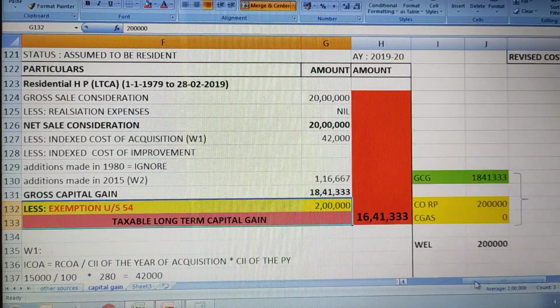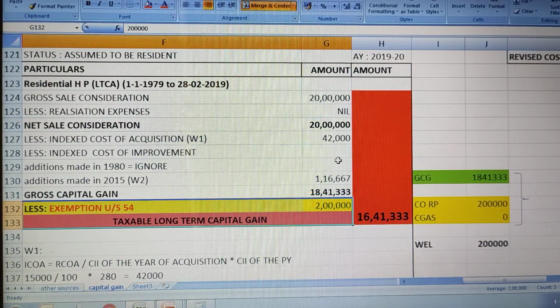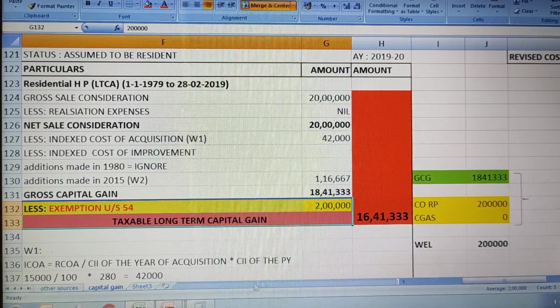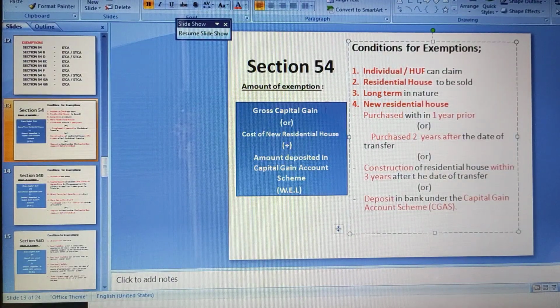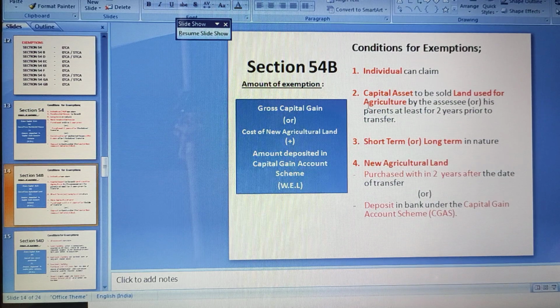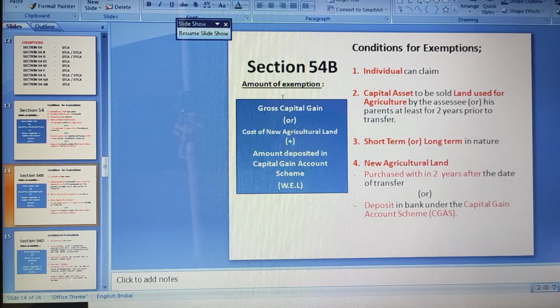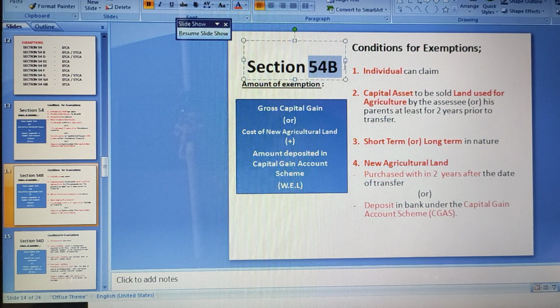There is not much to understand here, you just have to see which rules are applicable, and those exemptions you have to apply. Here, because there was sale of house and purchase of house, we have applied section 54. Suppose for example there is sale of agricultural land and purchase of agricultural land, 54B will be applicable.